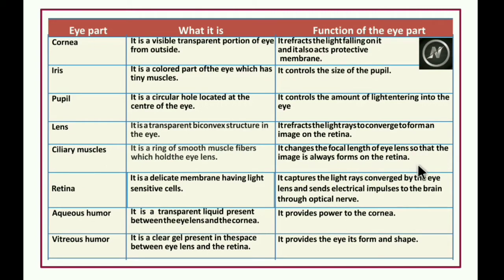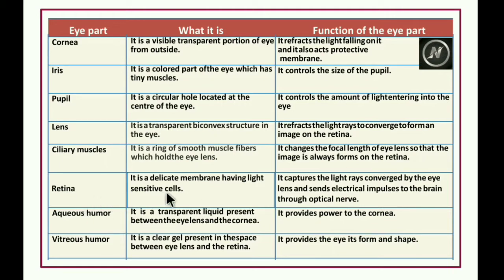If the object is placed at different positions, very near to you, at the least distance of distinct vision, or very far away from you, we are also able to see the object. How? The ciliary muscles adjust the focal length of the lens, and that's why the eye is able to form the image always on the retina.